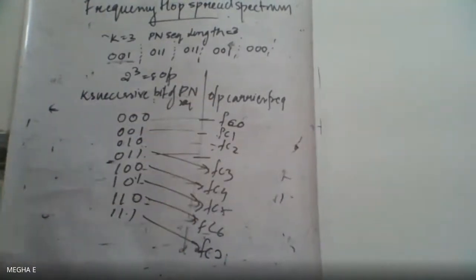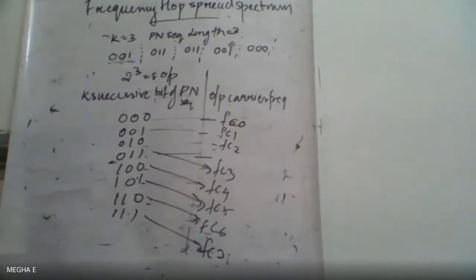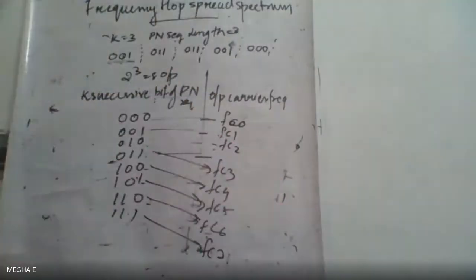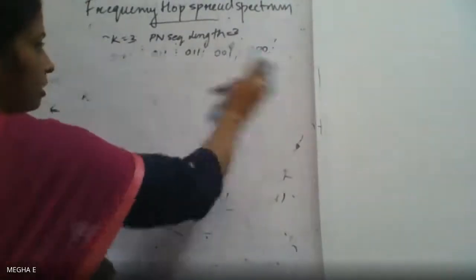Is this clear up to here? So remember, this is the carrier frequency and this is our PN sequence.